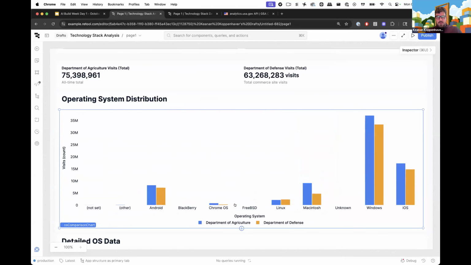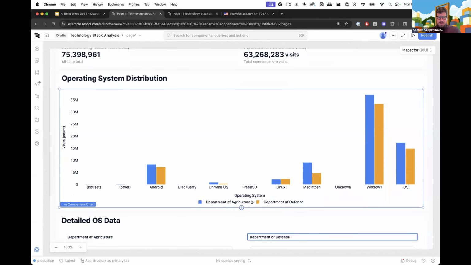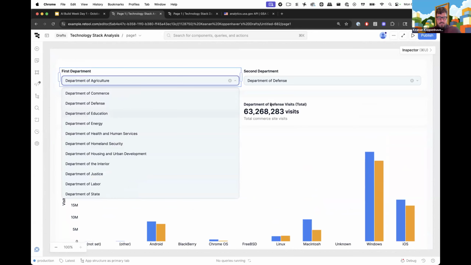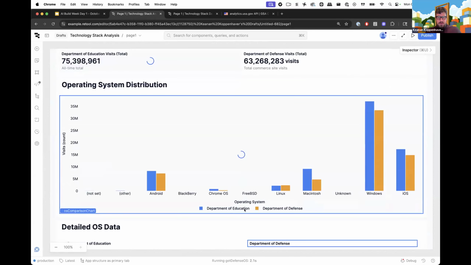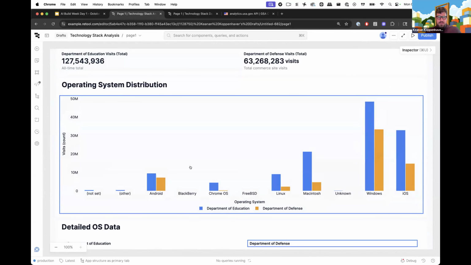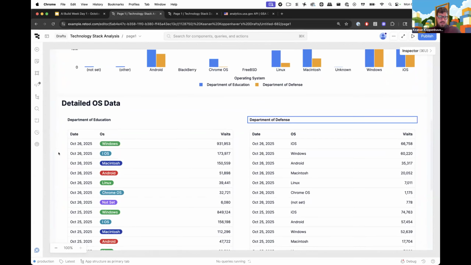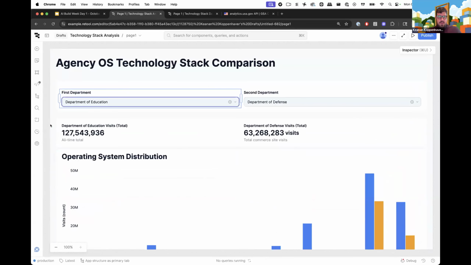Perfect. So now, again, we could have gone to Assist, waited a couple minutes for it to go through and do that. But because you basically still have full control over all these applications that you're generating and building, we were able to just do that ourselves, right? So now these labels are dynamic. If I go ahead up here and pick something else, let's say education, we'll see that Department of Education updates, our numbers update, and everything down here updates as well. So everything's dynamic. It's all together.